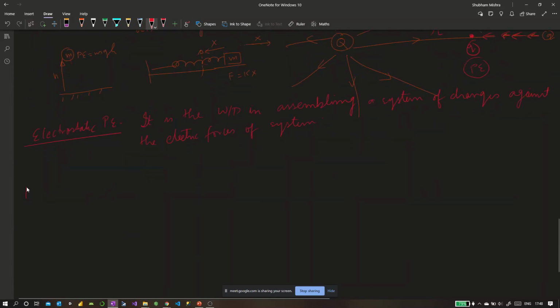When you read some high level text, I'm not sure about NCERT, this electrostatic potential energy is also called interaction energy of a system of charges. Let's say when you're writing the JEE paper, if they ask you to calculate the interaction energy of this configuration of charges, you should not get confused. What you have to do is just calculate the electrostatic potential energy. It is also called interaction energy of a system of charges.